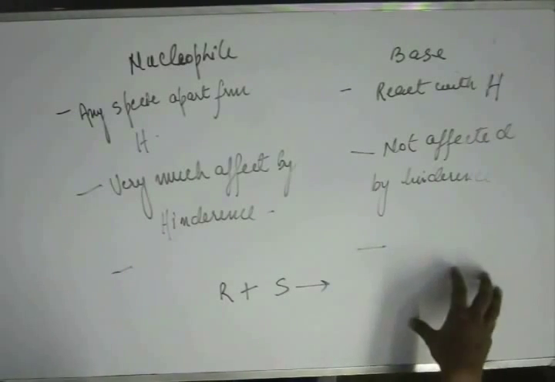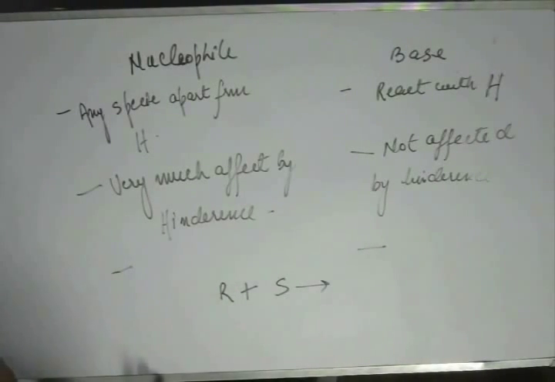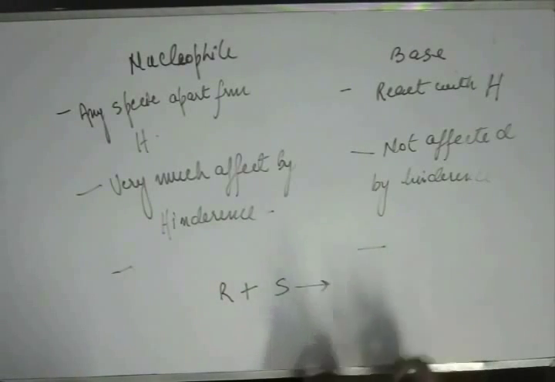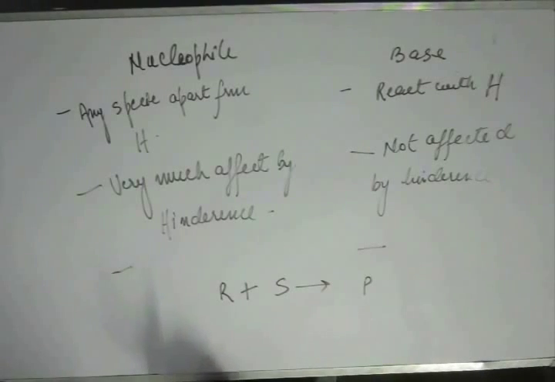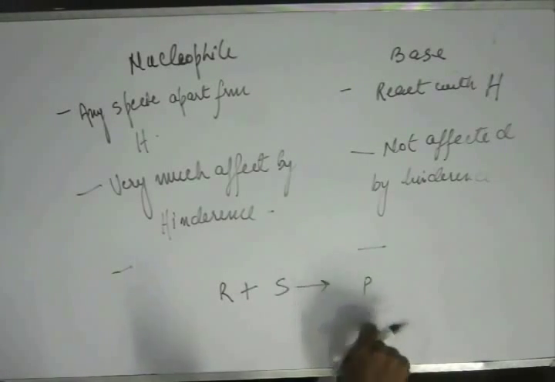Those factors will decide which product is most stable. So look to the stability of the product. Among all the multiple products possible, choose the one which is most stable.